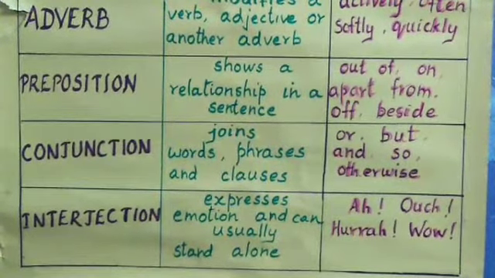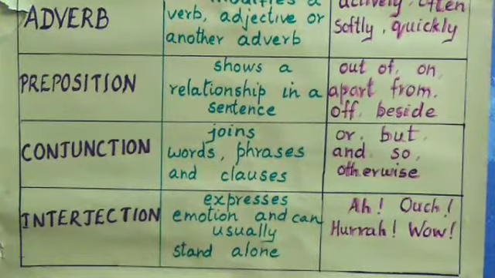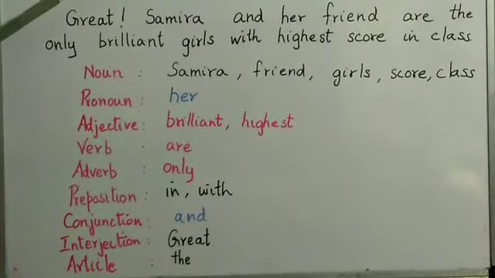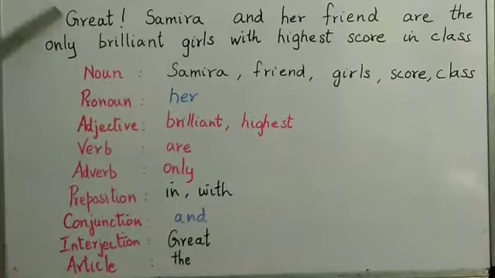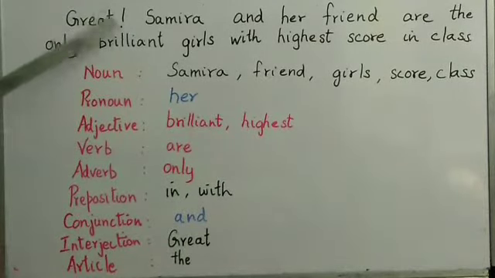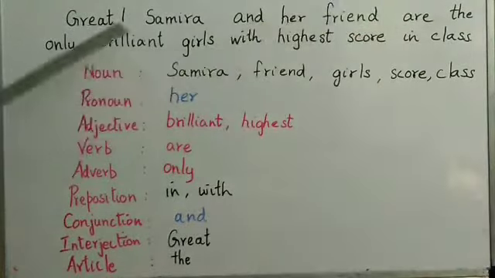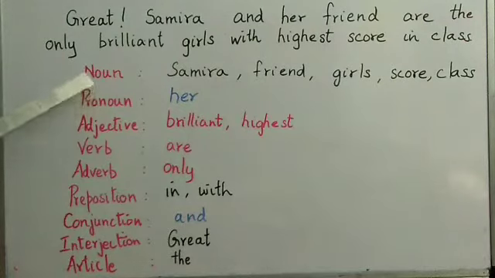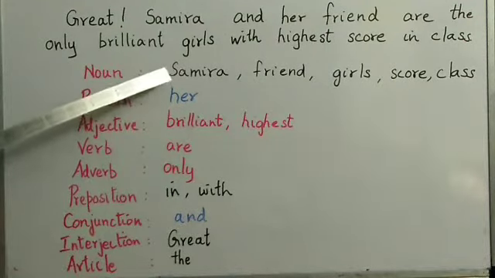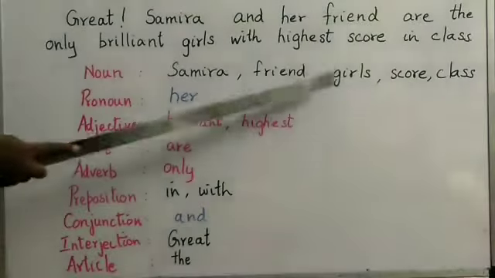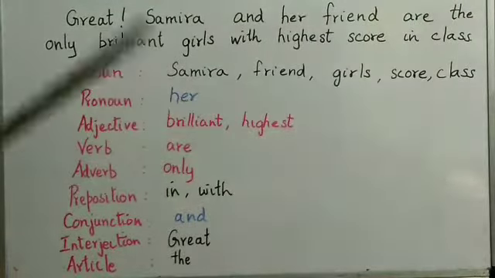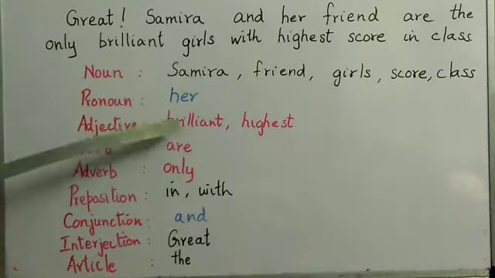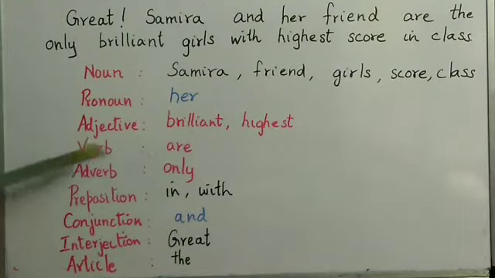So, hope you have understood all these 8 parts of speech. Now we shall analyze one sentence and understand it better. Dear students, let us identify the parts of speech in the sentence written on the board: Great! Samira and her friend are the only brilliant girls with the highest score in class. Can you identify the nouns? Samira, friend, girls, score, class. Pronoun, we have only one, her. Adjectives: brilliant, highest. Verb, only one, are.